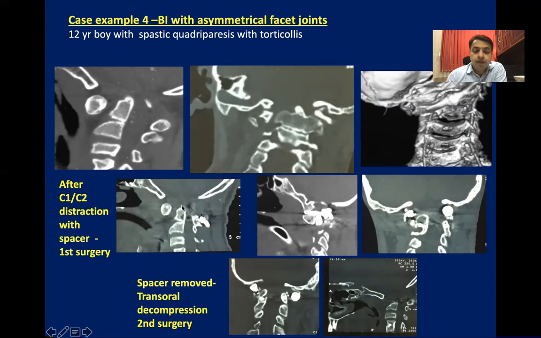But what happened to AAD? AAD worsened, canal compromise, and the patient developed a neurological deficit. On the next day, we went again, removed the spacer, and did a transoral decompression just to improve the patient. Still, the patient had a persistent neurological deficit, and was discharged with the same.